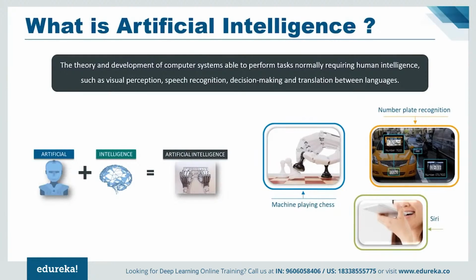Now, the term artificial intelligence was coined in 1956 by John McCarthy, who is also referred to as the father of artificial intelligence. The idea behind AI is fairly simple yet fascinating, which is to make intelligent machines that can take decisions on their own. Now, you may think of it as sci-fi, but with respect to recent developments in technology and computing power, the very idea seems to come closer to reality day by day.